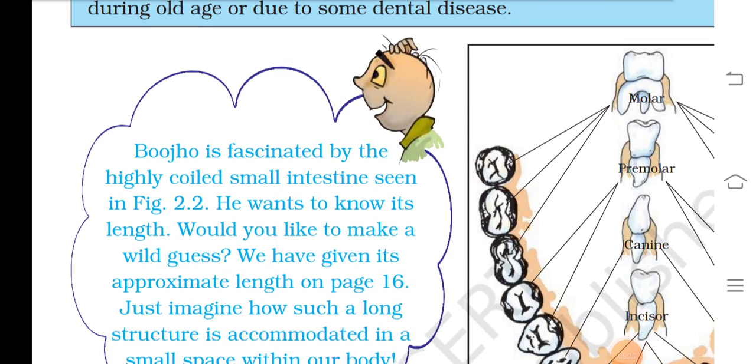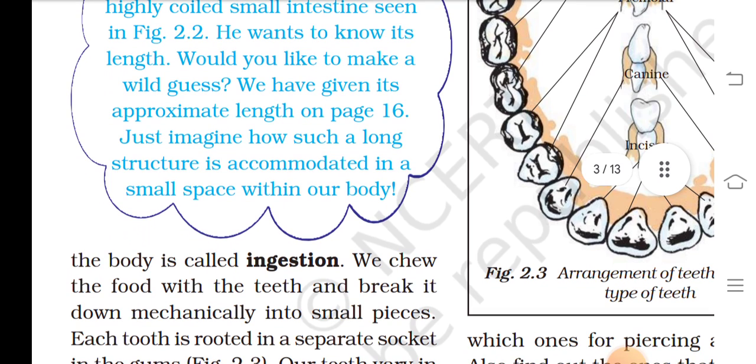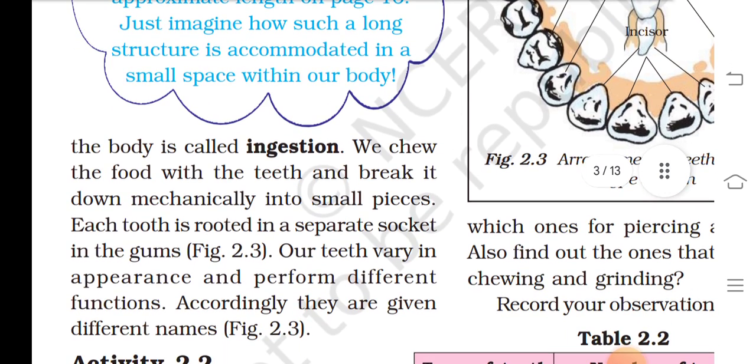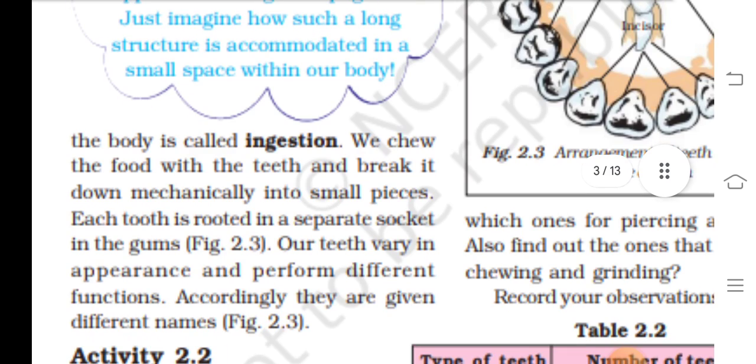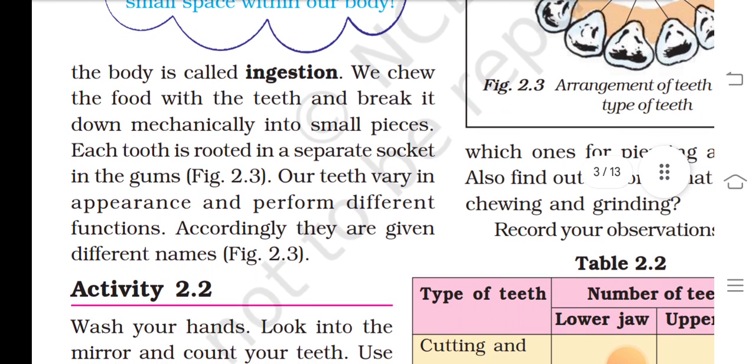Bojo is fascinated by the highly coiled small intestine in figure 2.2. He wants to know its length. Would you like to make a wild guess? We have given its approximate length on page 16. Just imagine how such a long structure is accommodated in a small space within our body.